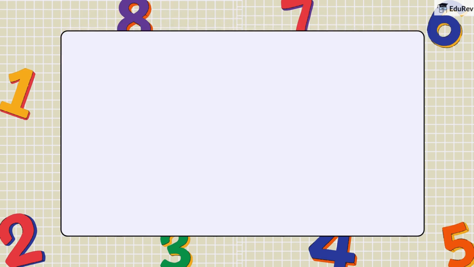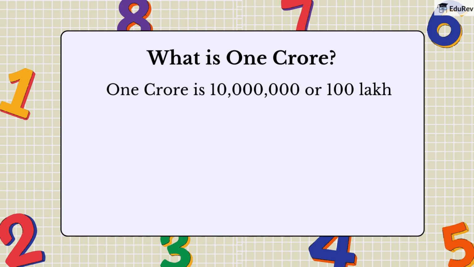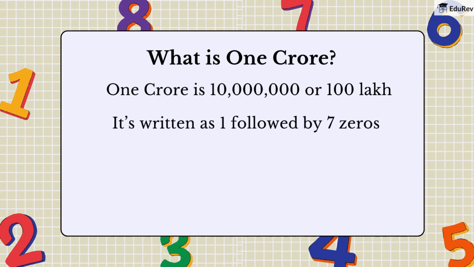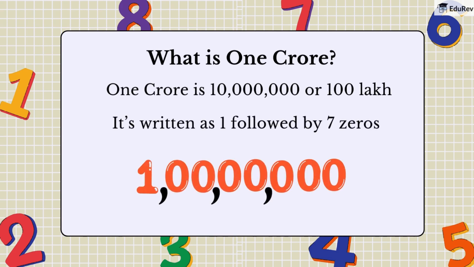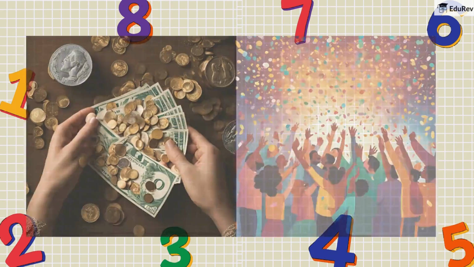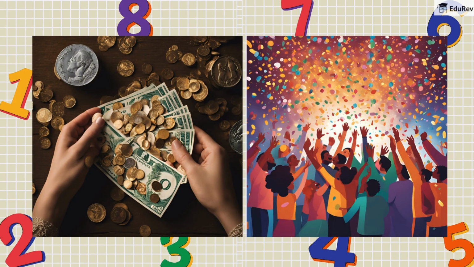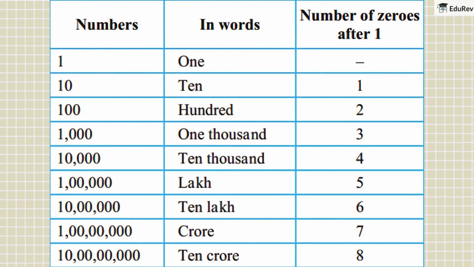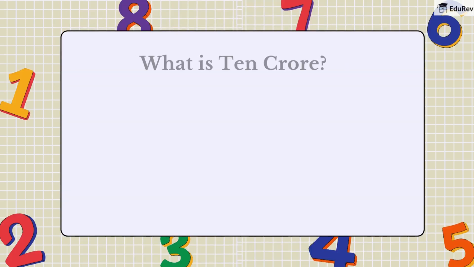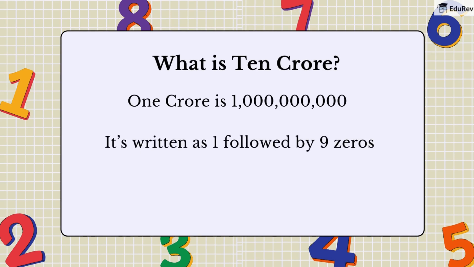Moving on to a larger figure, we have crore. 1 crore equals 10 million or 100 lakh. This is represented as 1 followed by 7 zeros. To put this into perspective, if you were to win a lottery of 1 crore rupees, you could buy a luxury sedan or even a small apartment in many parts of India. So, how does this fit into our number system? 1 crore is equal to 100 lakh. If you have 10 crores, that's 1 followed by 9 zeros.